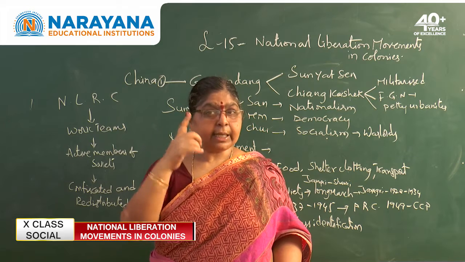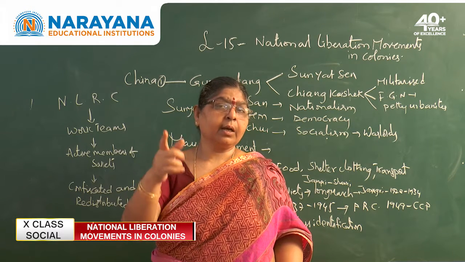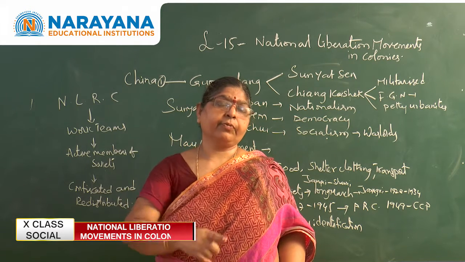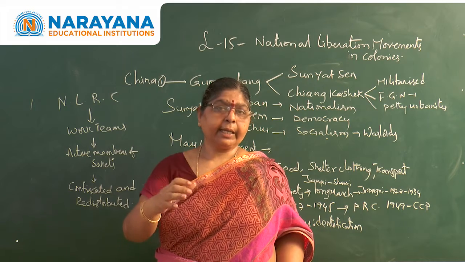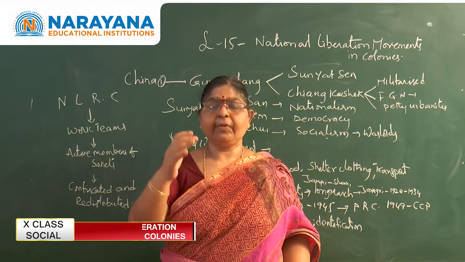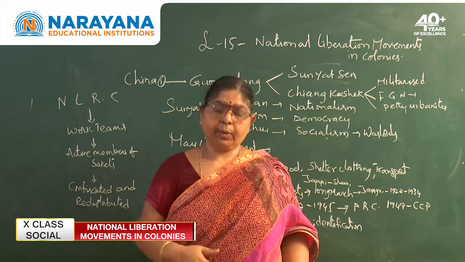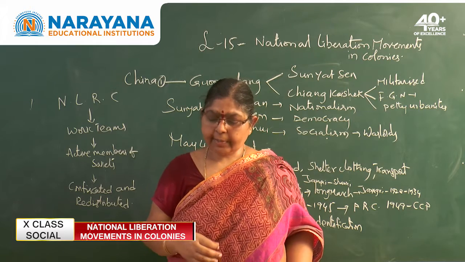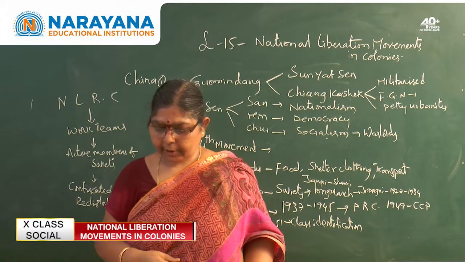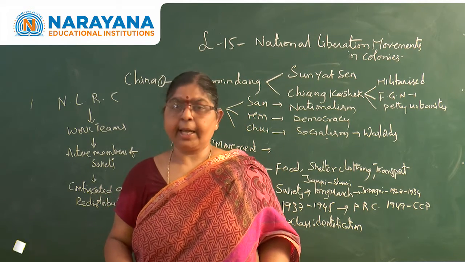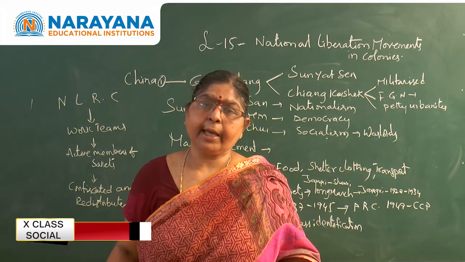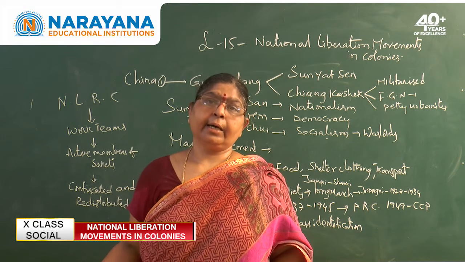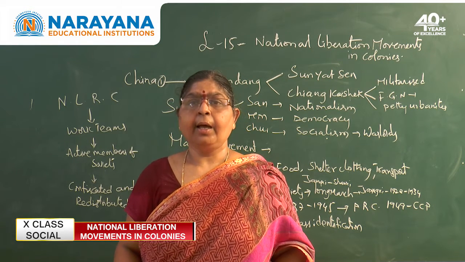Chiang Kai-shek was a conservative, but Mao Zedong understood the problems of women. He wanted to create a just society where women were given equal priority. At the same time, he wanted to give highest priority to the peasants over the landlords.